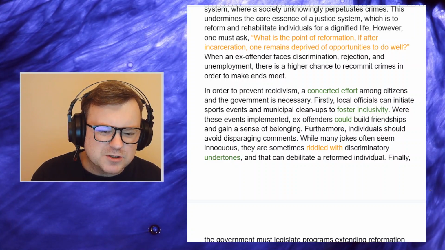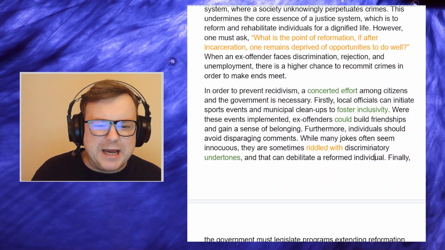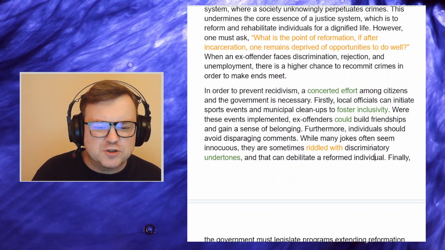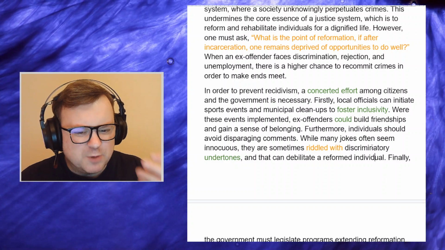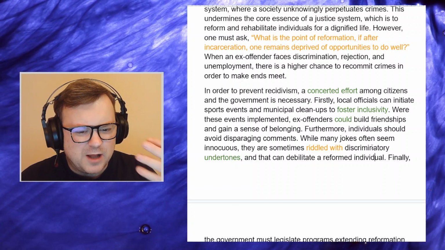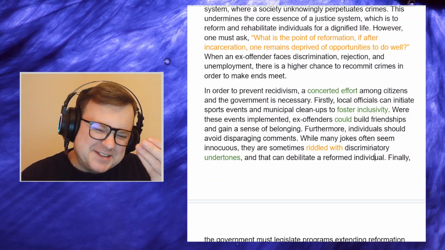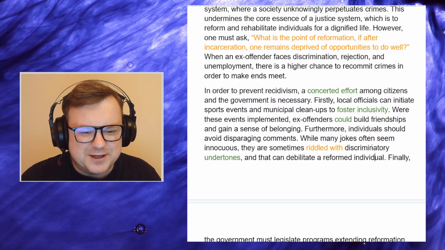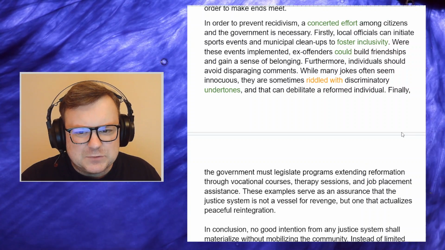I would focus, you know, if I'm thinking what can citizens do to help ex-convicts reintegrate into society, I don't know if the most obvious example I would go to is, well, they could avoid making jokes. To me, that isn't the critical thing that they could do. I don't know. Okay, fine.